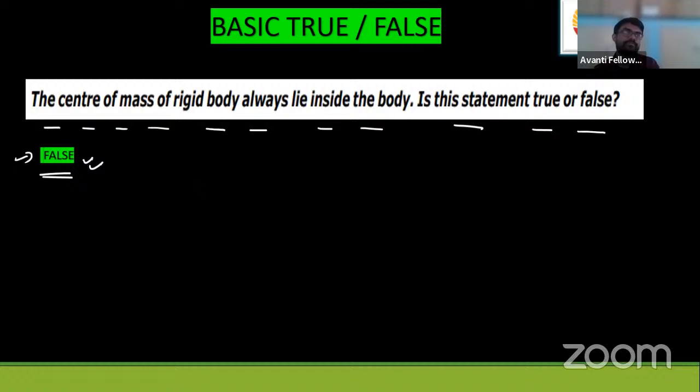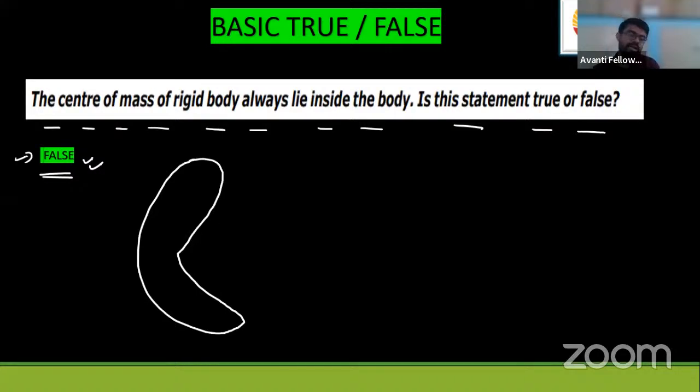Okay, let me tell you. Suppose you're having a boomerang. A boomerang looks somewhat like this. We used to play with it. We throw it like this, it takes a very big turn and comes back to us and then we catch it. An individual person can play with the boomerang, or two persons can play together. You have seen Mowgli, the cartoon that used to come on television, now available on YouTube. Mowgli used to throw the boomerang as a weapon.